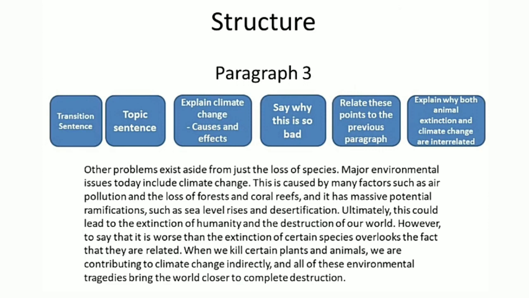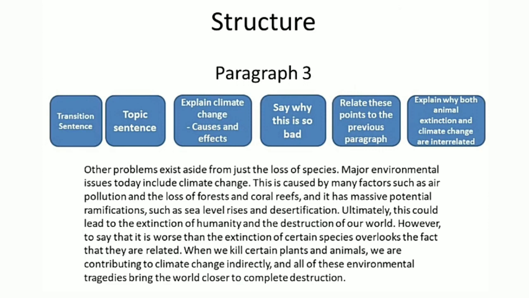Ultimately, this could lead to the extinction of humanity and destruction of our world. However, to say that it is worse than extinction of certain species overlooks the fact that they are related. When we kill certain plants and animals, we are contributing to climate change indirectly, and all of these environmental tragedies bring the world closer to complete destruction.